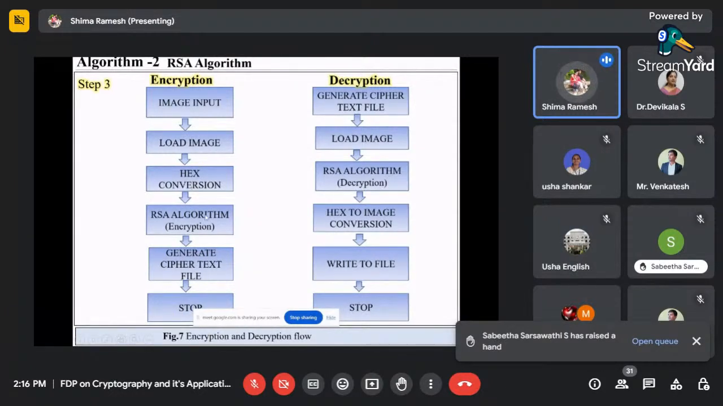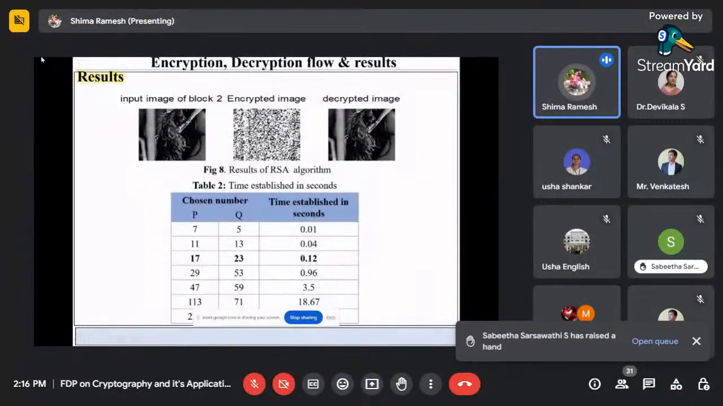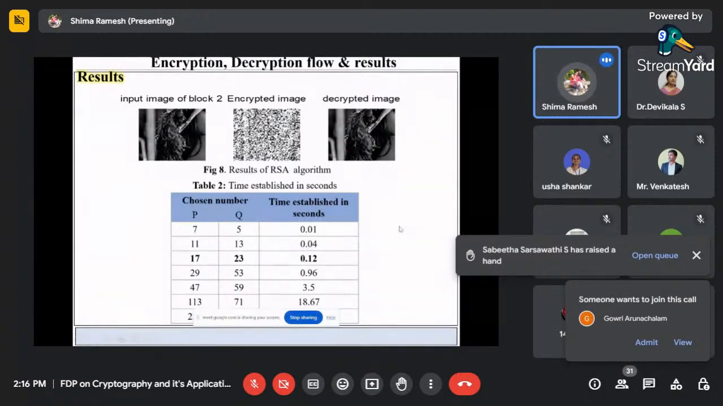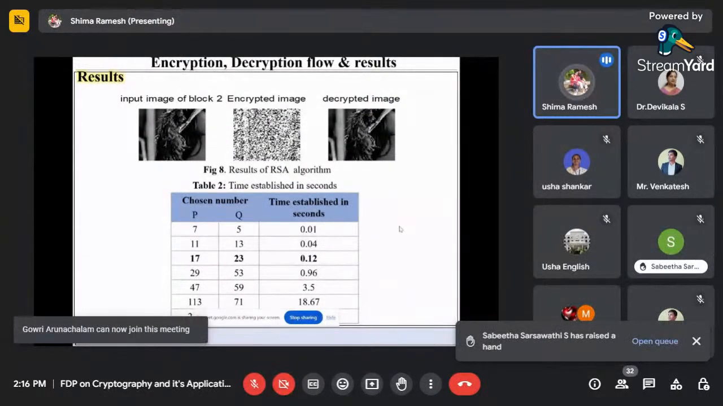Then I'm applying the RSA algorithm and generating the ciphertext. The decryption is just the reverse process, right? So the RSA algorithm I have done, and this is the result I got: the input image block, the encrypted image, and the decrypted image. Here I have shown the RSA algorithm equations. I'm not explaining in detail.